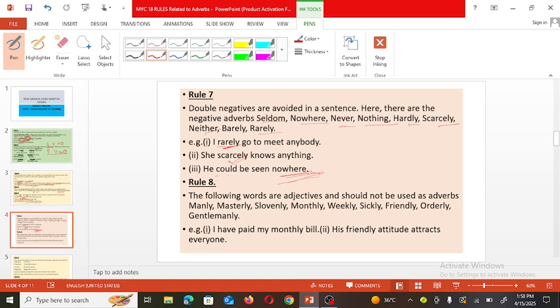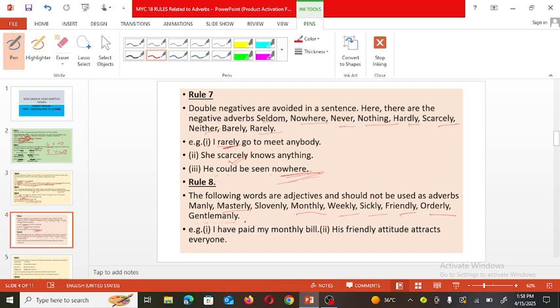Next rule, the following words are adjectives and should not be used as an adverb. Mostly you have heard that ly is used after the word, which means it is an adverb, but it will not always be so. For example, manly, masterly, slovenly, then monthly, weekly, sickly, friendly, orderly, gentlemanly.